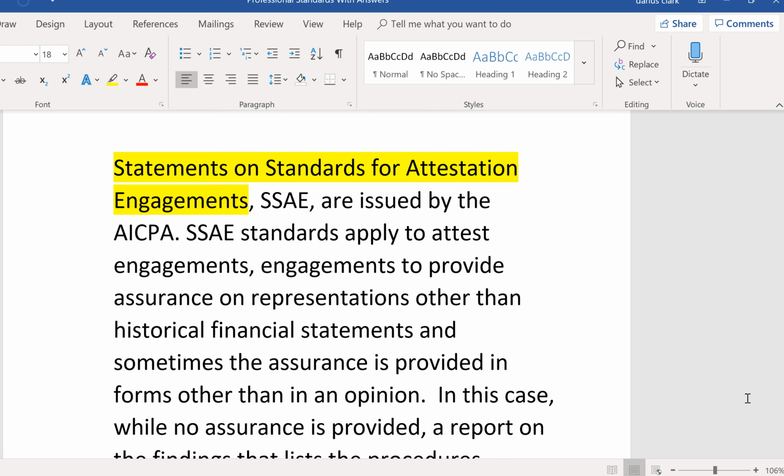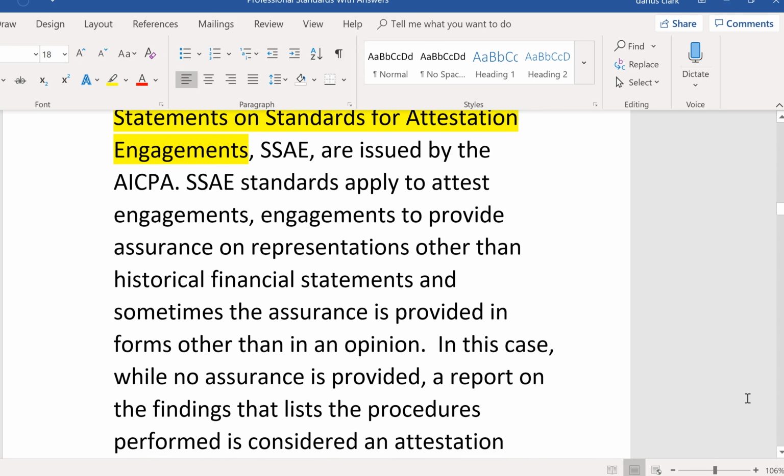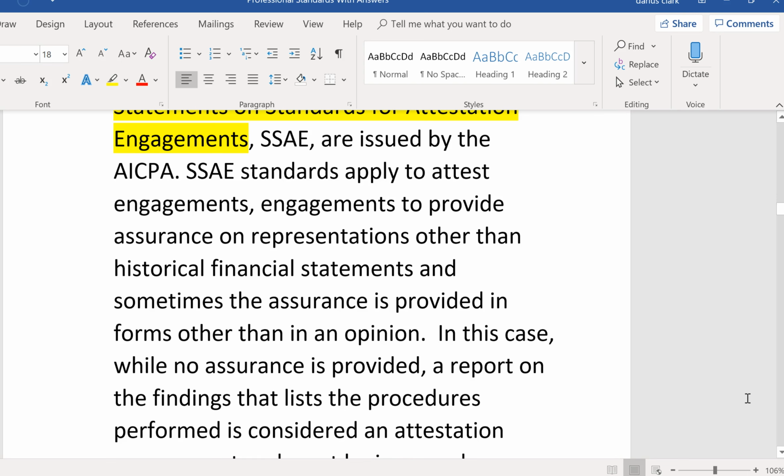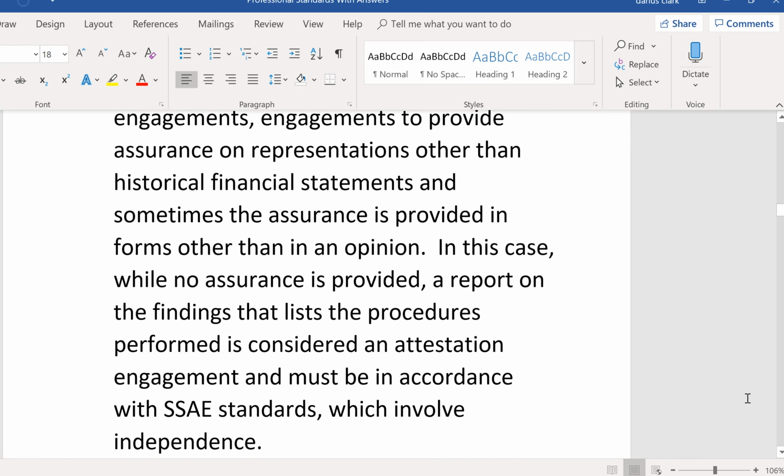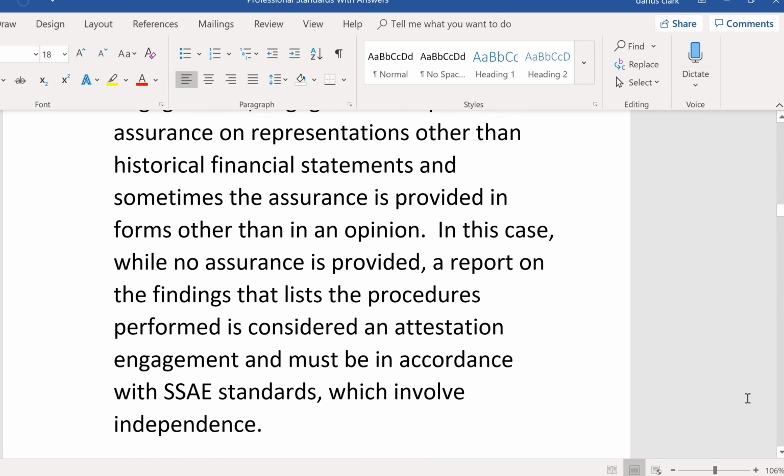SSAE standards apply to these attest engagements, engagements to provide assurance on representations other than historical financial statements, and sometimes the assurance is provided in forms other than an opinion. In this case, while no assurance is provided on any agreed upon procedures engagement, a report on the findings that lists the procedures is considered an attestation engagement and must be in accordance with SSAE standards, which is going to involve independence. So while we're going through this, you should keep in mind certain engagements where you may not be sure whether independence is required. Well, agreed upon procedures always involves an independent CPA.